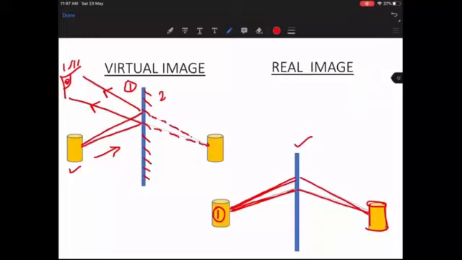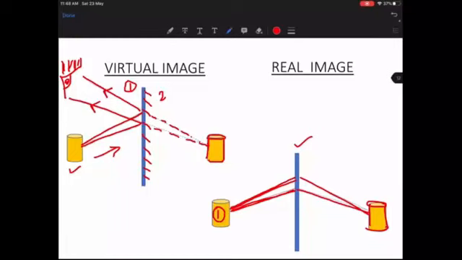So if you apply the same rule here also, look at this, our eyes see that there are two light rays coming towards me, and as they come towards the eye, they seem to be diverging, which means that they must be coming from some object here, and from that object only these two light rays must be diverging. So we say that the light rays appear to meet at a particular point, which is called the virtual image.